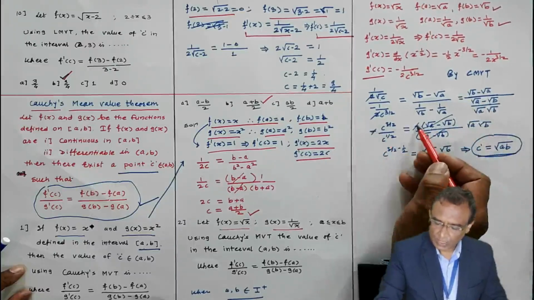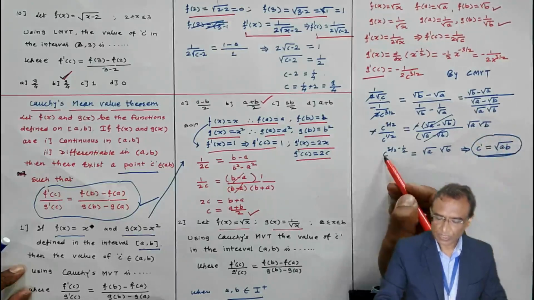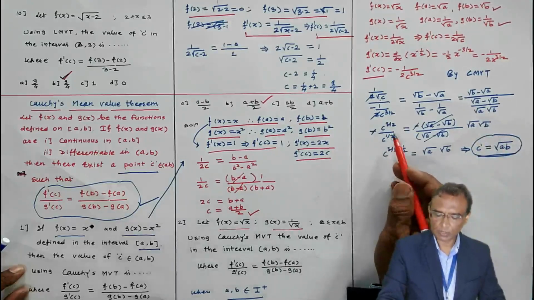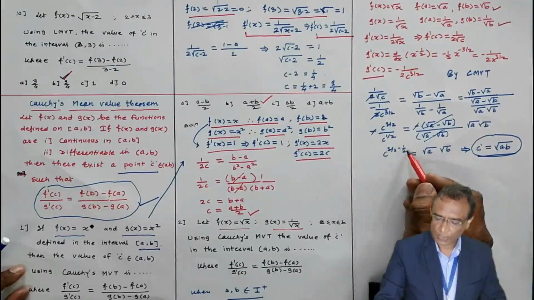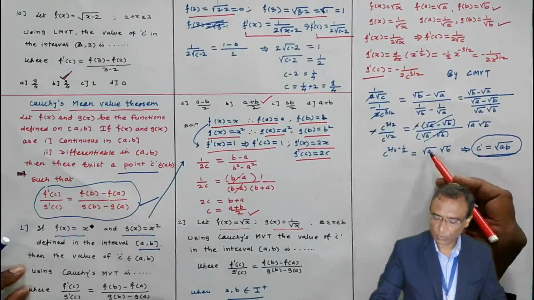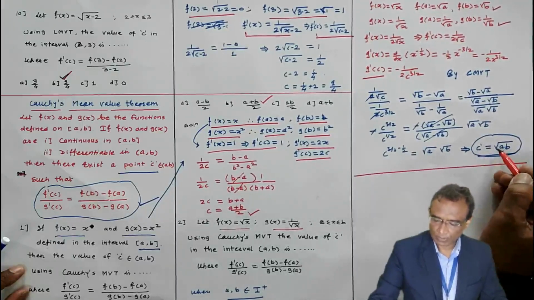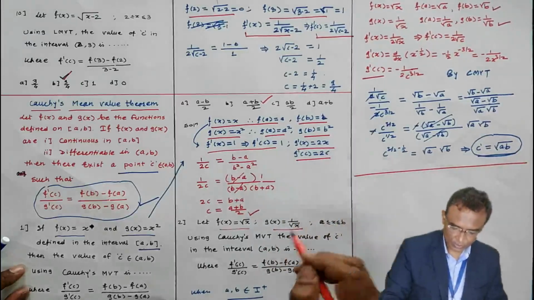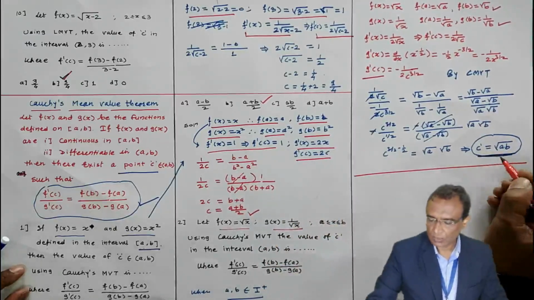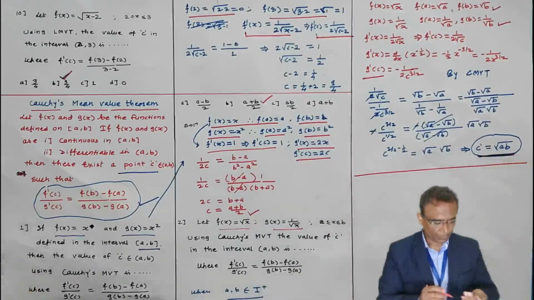So this minus sign is again going to cancel, and root of a into root of b will remain, and c raised to 3 by 2, and this will jump in the numerator by law of indices. It will be minus 1 by 2. 3 by 2 minus 1 by 2 is 1, and root of a into root of b is root of ab. Like this. The correct answer is what? Root of ab is the correct answer. This answer is not given in the options. C is equal to under root of ab is the correct answer. So thank you very much.